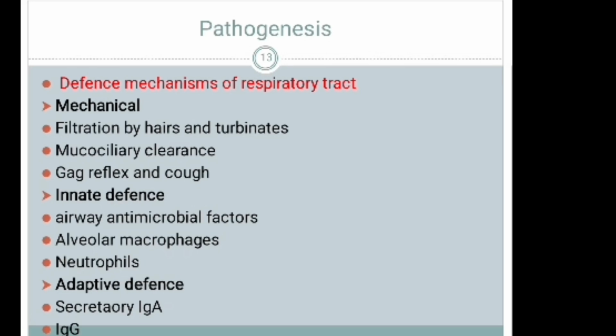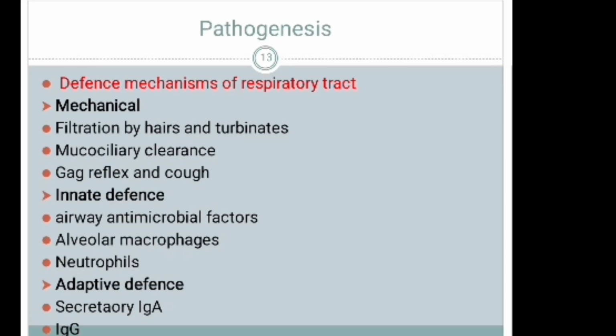The second one is innate defense: airway antimicrobial factors, alveolar macrophages, and neutrophils. And also there is adaptive defense, such as secretory IgA and IgG. Those are defense mechanisms for respiratory tract infection.